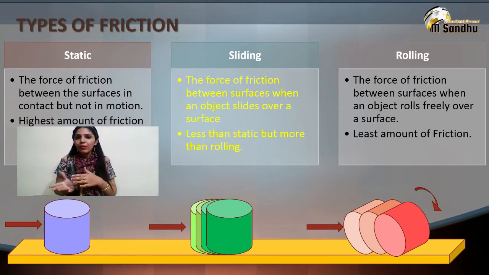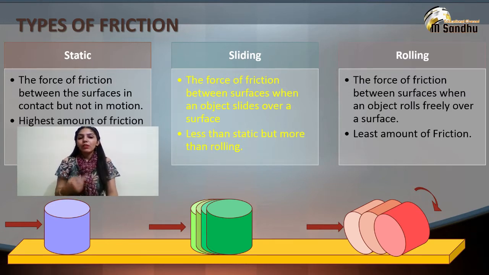Now coming to sliding friction: the force of friction between surfaces when an object slides over a surface. There is less interlocking between surfaces than in static friction. Less friction is produced than in static friction, but more than in rolling friction. Now coming to rolling friction: the force of friction between surfaces when an object rolls freely over a surface. The least interlocking between surfaces, even lower than in sliding friction. The least friction is produced among the three types.